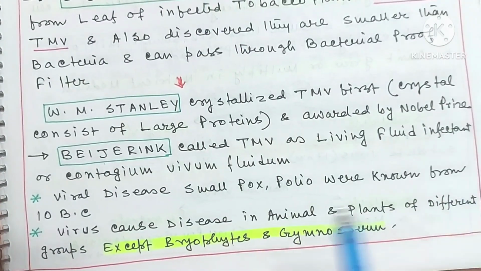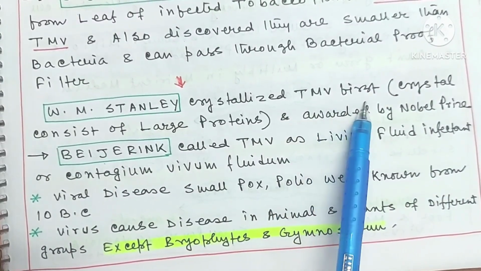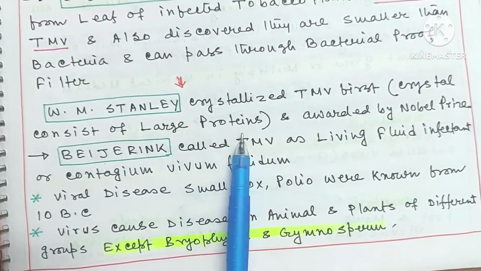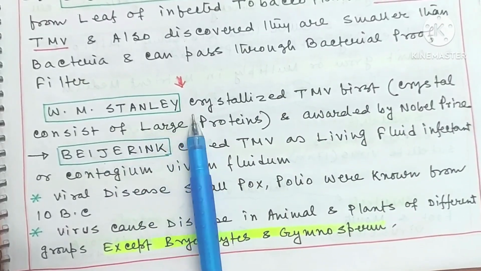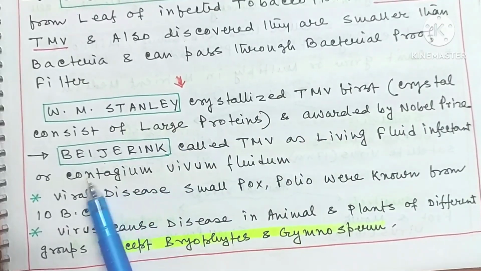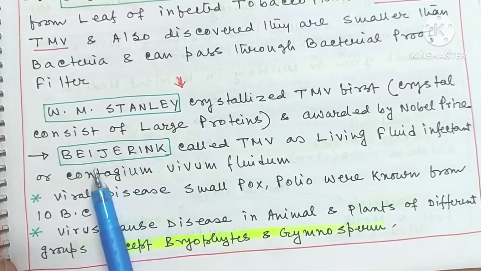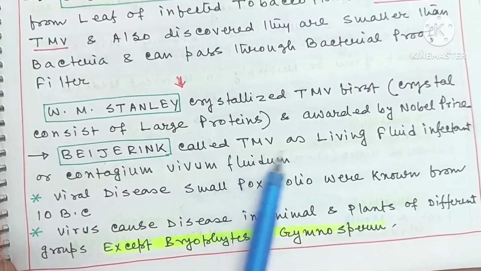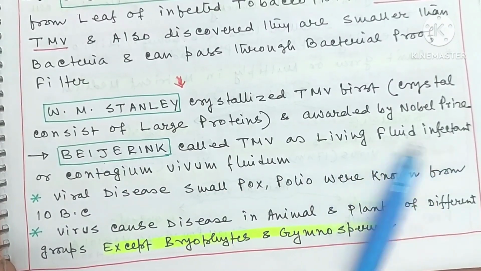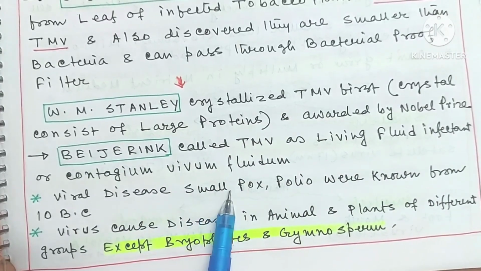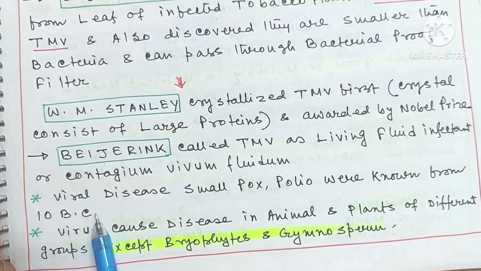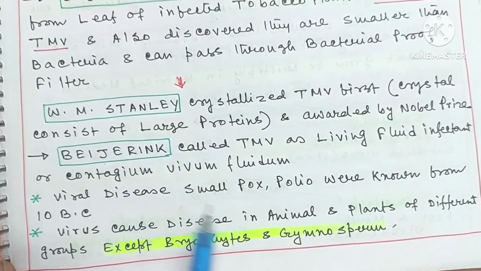Scientist W.M. Stanley first crystallized tobacco mosaic virus. The crystal consists of large proteins, and he was awarded the Nobel Prize. The next, Beijerinck called tobacco mosaic virus a living fluid, infectant or contagium vivum fluidum. Viral diseases like smallpox and polio were known from 10 BC, so viral diseases are very ancient.